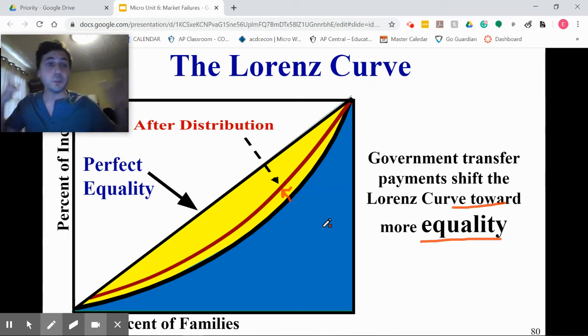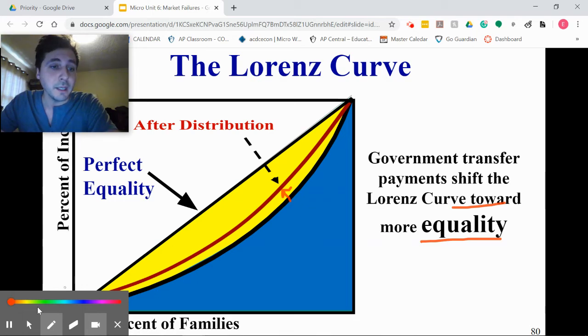How do we do that? We do that with transfer payments, right? The very, very poor are given a little bit of assistance through welfare. That gets them a little closer. We raise taxes from other people, we give them welfare. We do this through unemployment benefits, for example. We do this through providing free healthcare. All those things are redistributive effects that push us closer to equality. So the goal is to make the banana as small as possible.